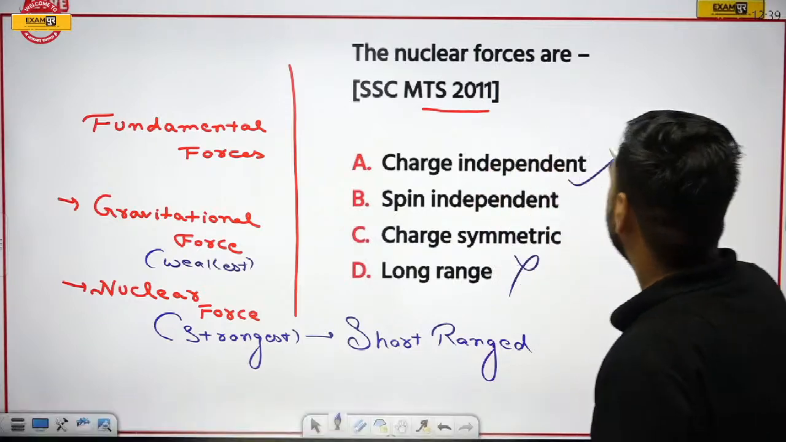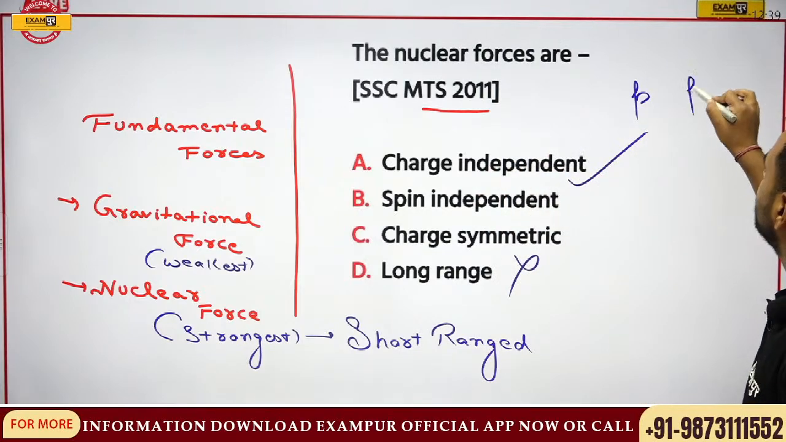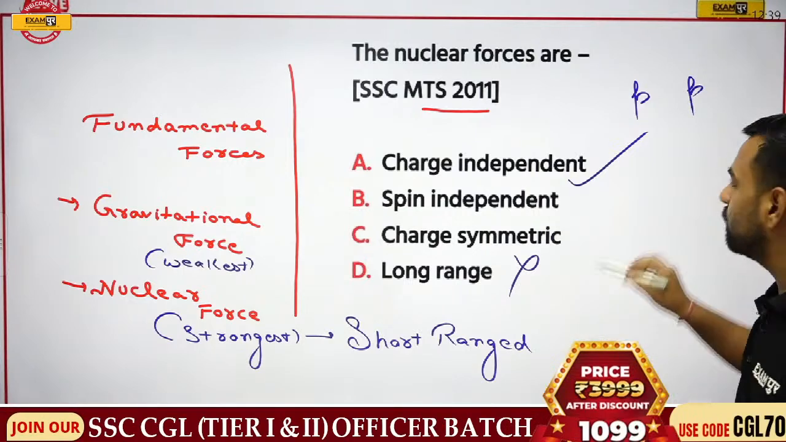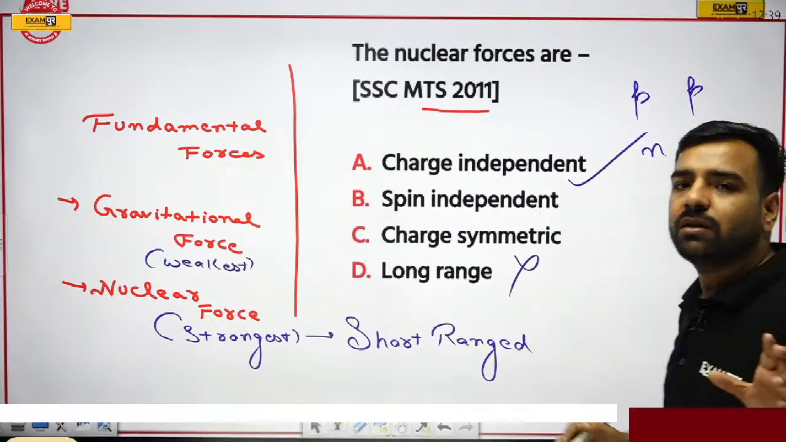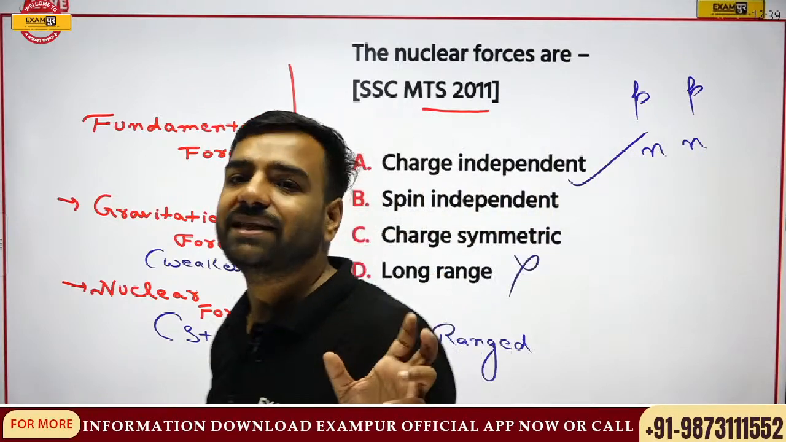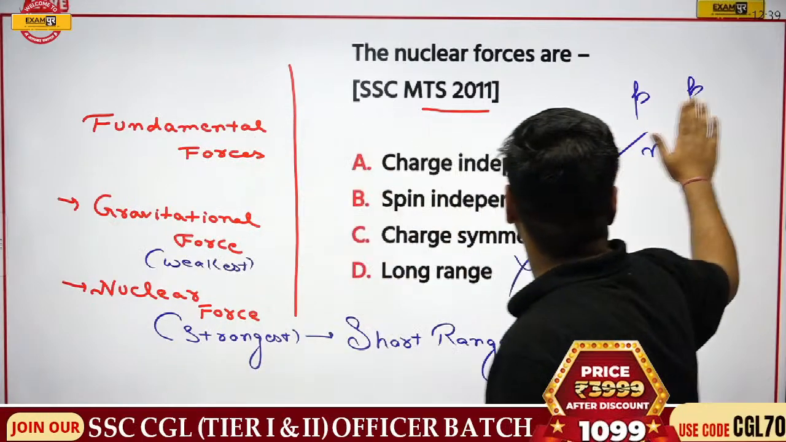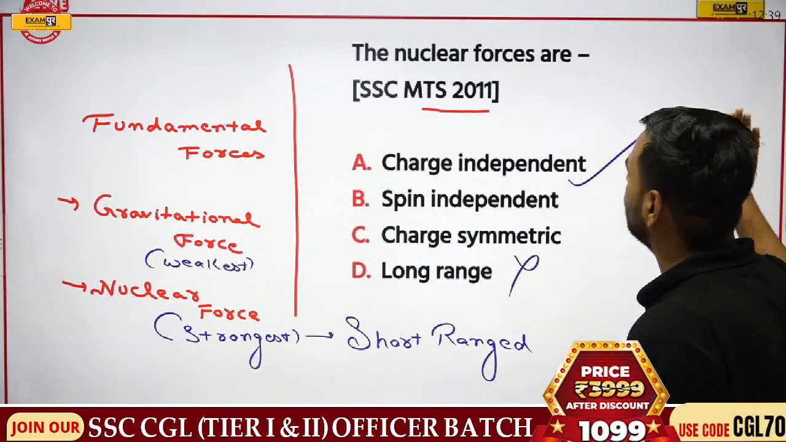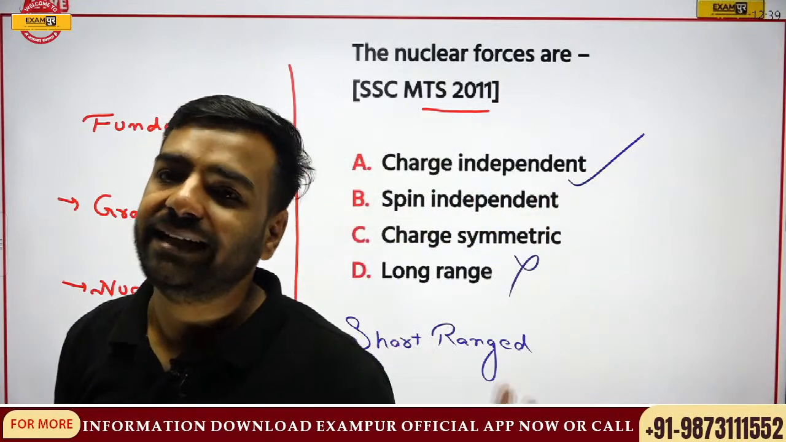Let me tell you, if I talk about protons, we know that they are positively charged. So whether it is proton or neutron, they all are going to have the same intensity. Please remember, all these will be same, and that's why they are not dependent on the charge, and hence we can say that they are charge independent.